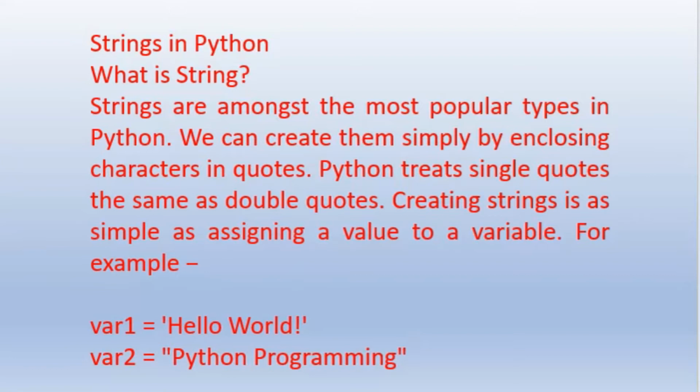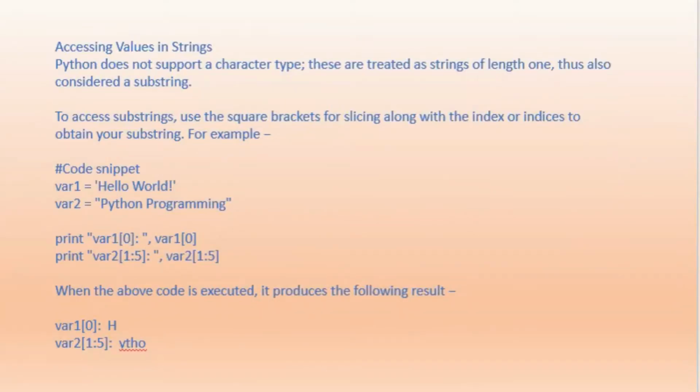Now the next step: what a string actually is, and then accessing values in strings. First of all, how is this to be done? Python does not support a character type. A single character is not supported; it is treated as a string of length 1. So if you take a single character, it will not be considered a character, it will be a string of length 1. That is also considered a substring. Substring means a string within a string.